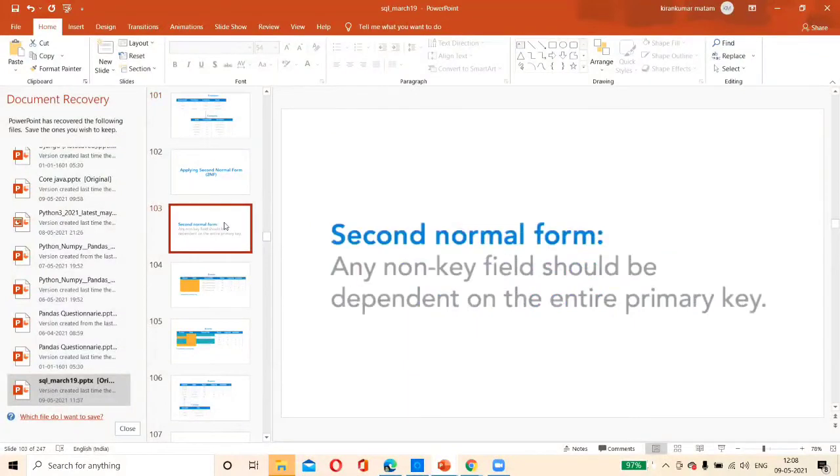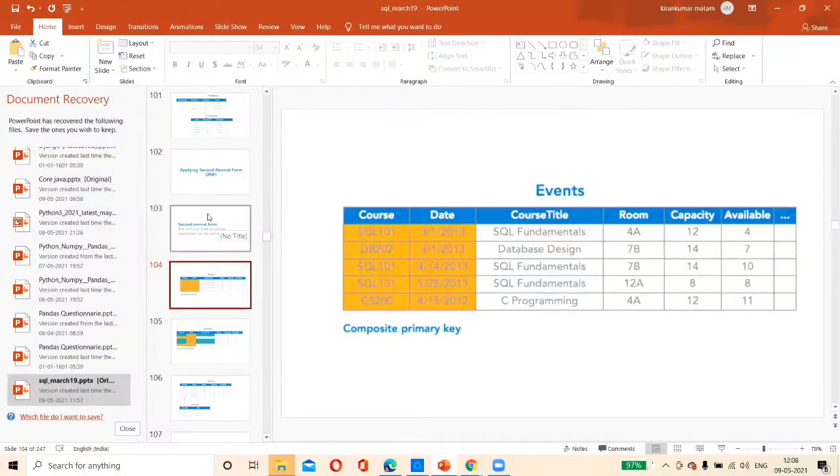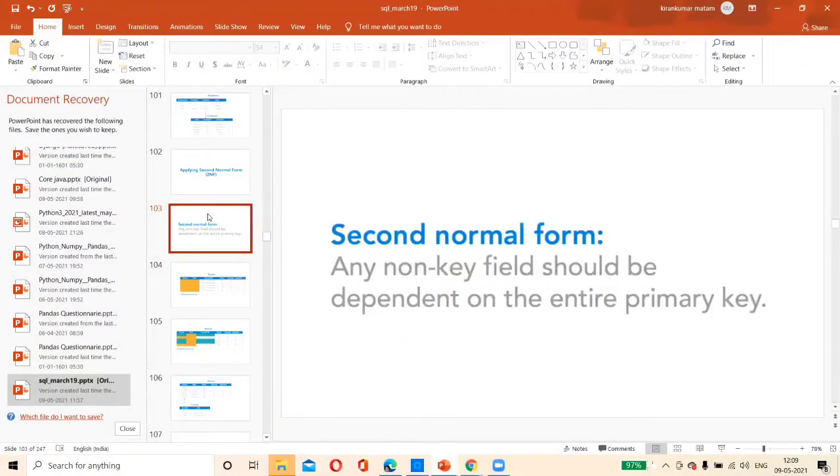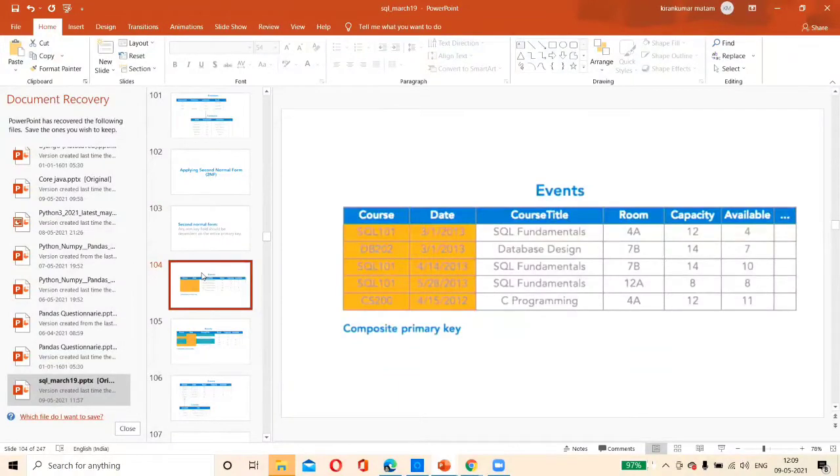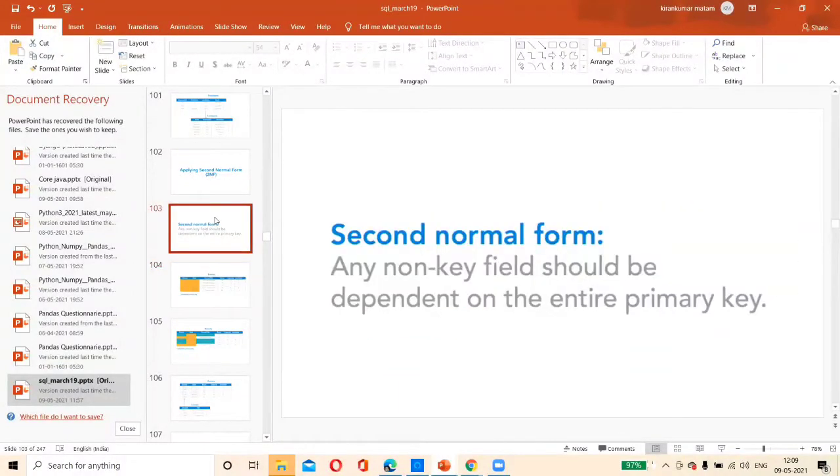Now, in order to be in second normal form, we consider it only when we are using a composite key. If we are using only a primary key, we never bother about second normal form. If we are using a composite key, then we bother about second normal form. A non-key field, which is not a primary key and is only a column, should be completely dependent on the primary key.